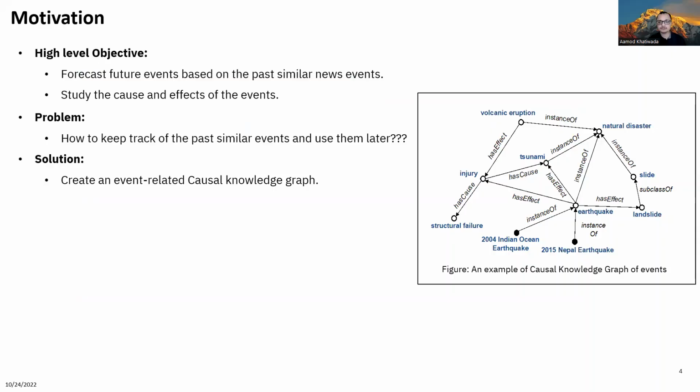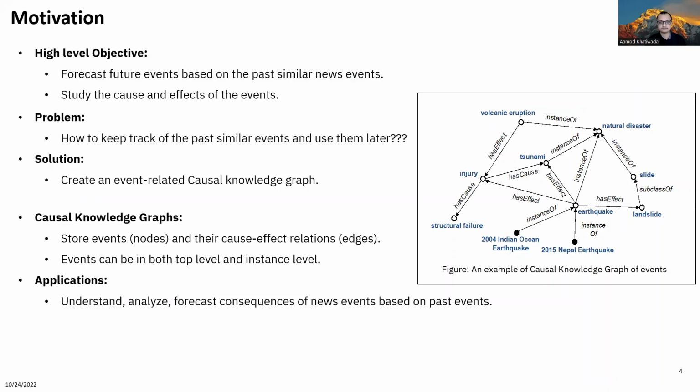And to do that, we should keep track of past events, and for this, we curate an event-related causal knowledge graph. Causal knowledge graphs store the news events as nodes and their cause-effect relations as edges. The figure here shows a simple causal knowledge graph. For example, the nodes earthquake and tsunami are events, and the edge between them indicates that earthquakes in the past had caused tsunamis.